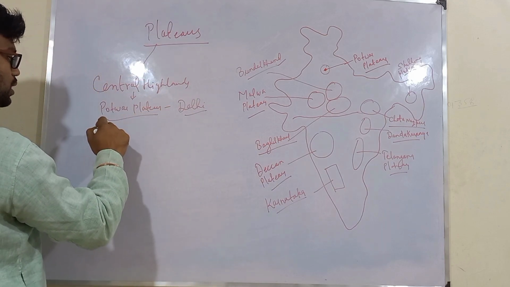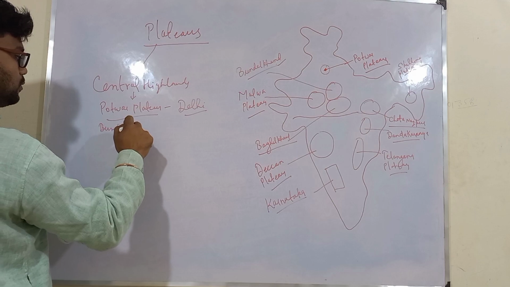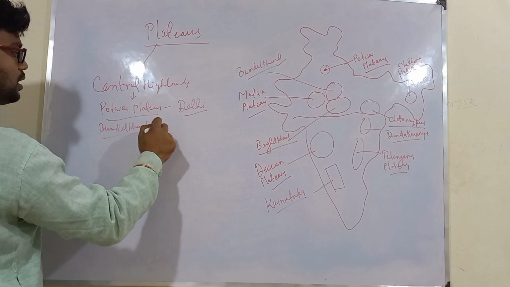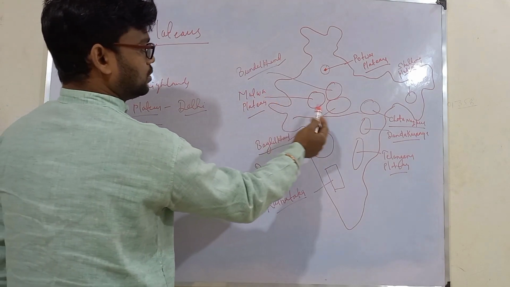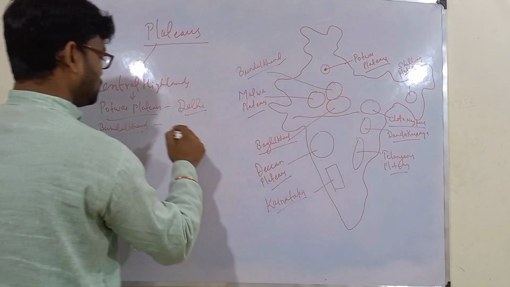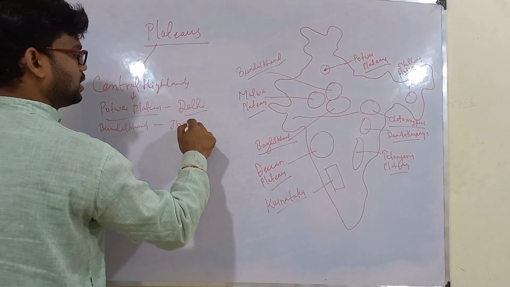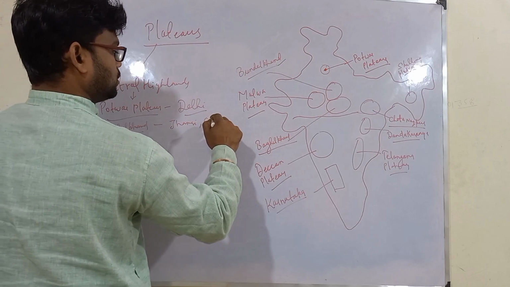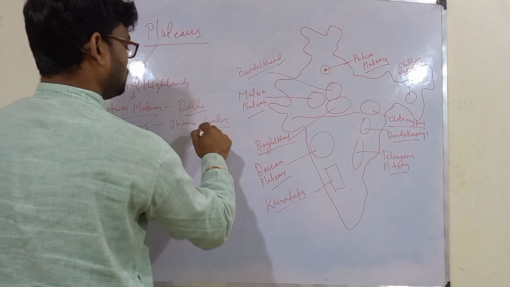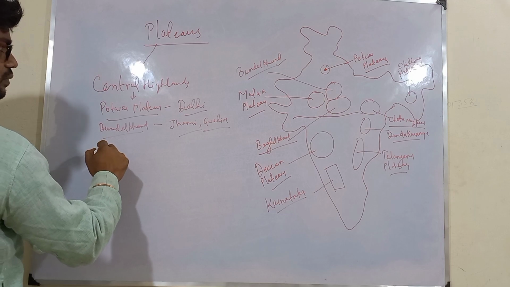Then we have Bundelkhand. This plateau, this is the portion of Bundelkhand. This mainly lies in this Jhansi and Gwalior portion. Then we have Malwa.